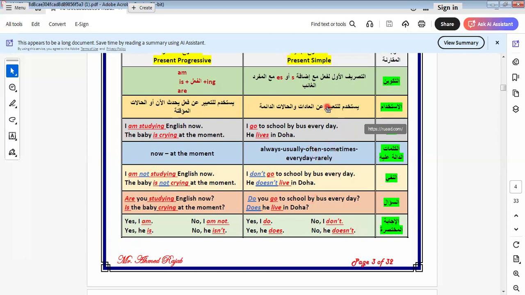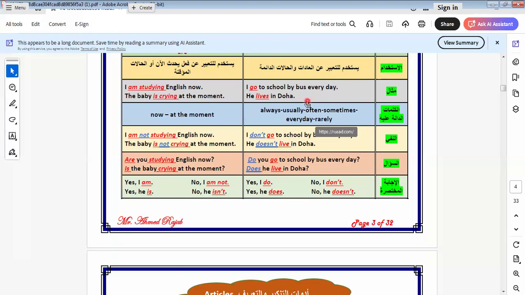Let's see when we use this tense. In the present simple, we use this tense to express habits and permanent states. Permanent means states that happen regularly. Or, in the simplest way, habits, facts, and routines. I know it by adding s to the verb, like this one: He lives in Doha.